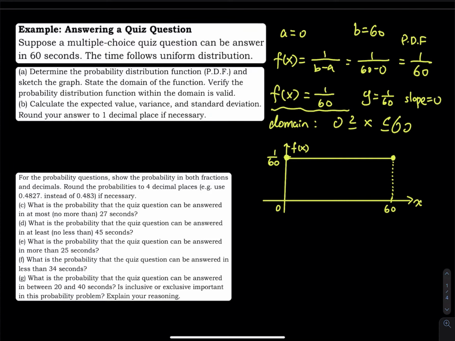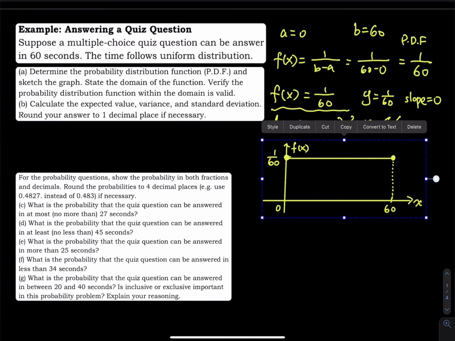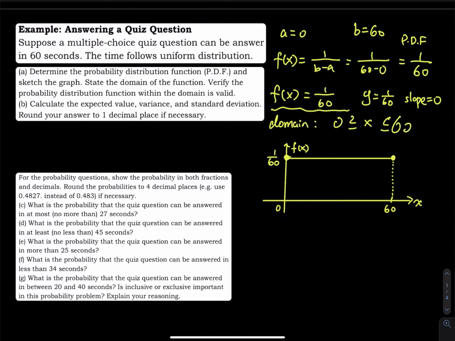If you don't understand this, that means you haven't watched the previous part. I suggest you do that right now if you don't understand what the slope is at all, or if you don't remember the slope from your algebra class. Since we will be using this graph many times, allow me to copy it, so when I solve a problem, I can just bring it back. I don't need to sketch this every single time.